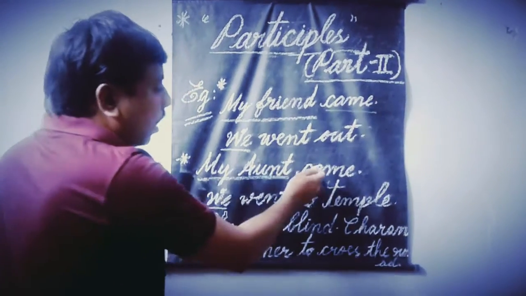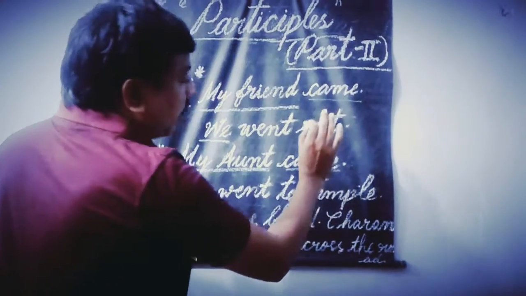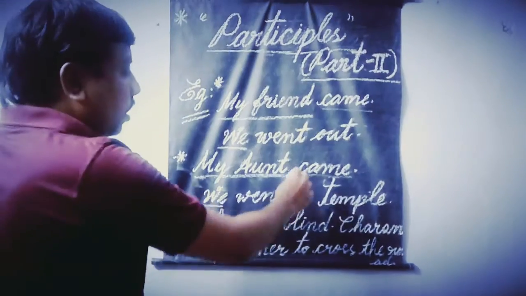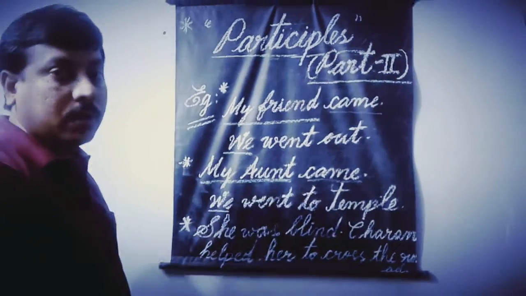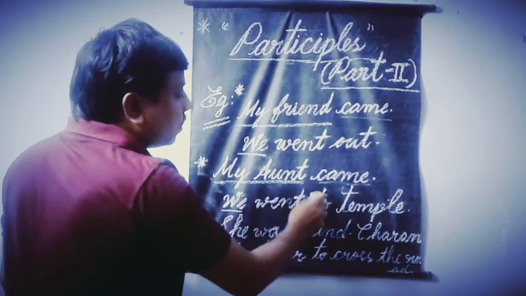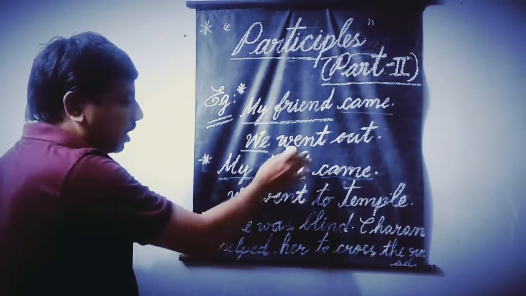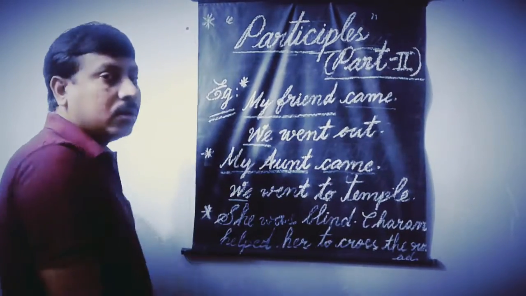My aunt, and later here the verb should be changed in the participle part. Here came becomes coming, such as present participle. My aunt coming, comma, we went to temple, full stop. That is the answer for the given question when we have joined these two statements together.